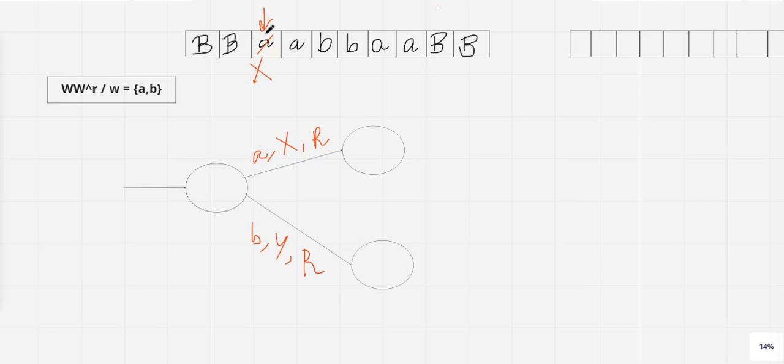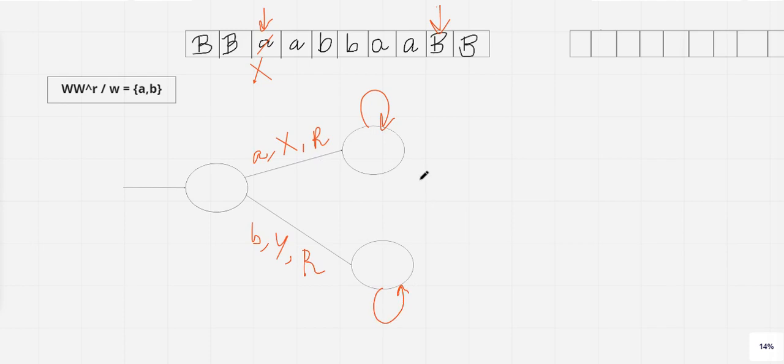Now can you just let me know what is the next step? I have to move the tape head in the right direction until I reach the blank symbol. That means in both these states I have to take a self loop, correct? I have to take a self loop for both the states. So I can draw here and I can draw here. I think almost the self loops are there.